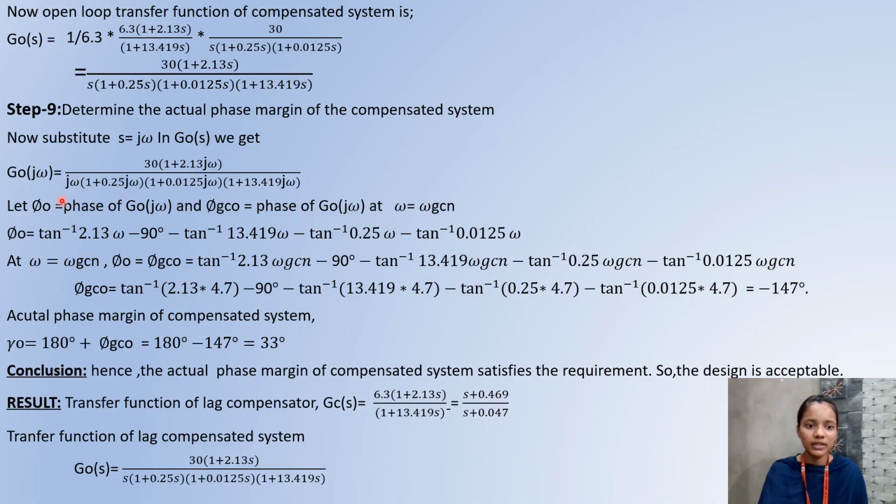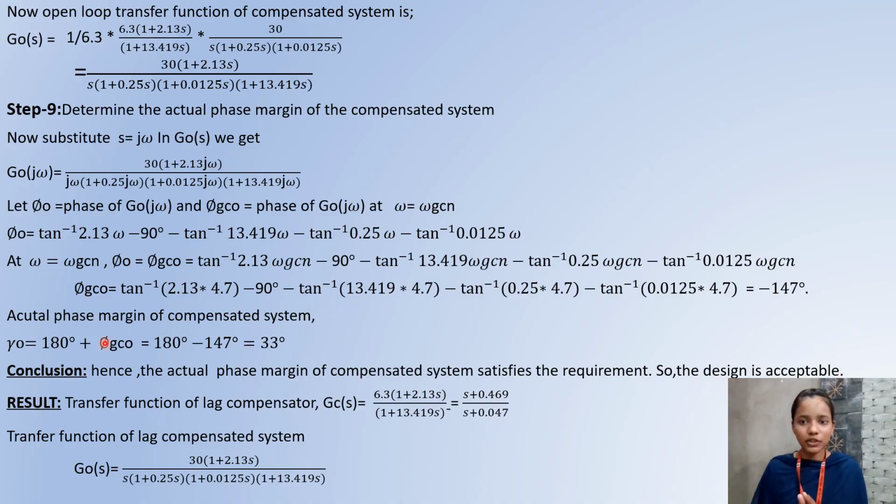Here j omega is present in the denominator. We take minus 90 degrees. Similarly, here minus tan inverse of imaginary part by real part. We repeat for this formula. We get this one. Now we substitute omega equals omega gcn in this formula. We get these values. Phi gc naught equals minus 147 degrees.